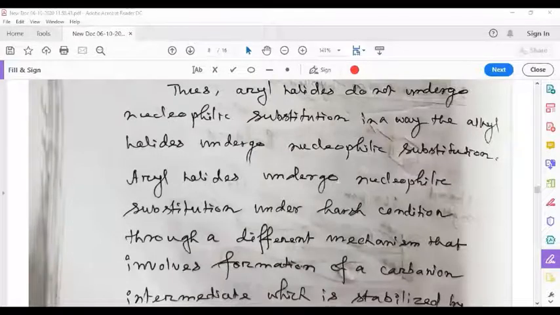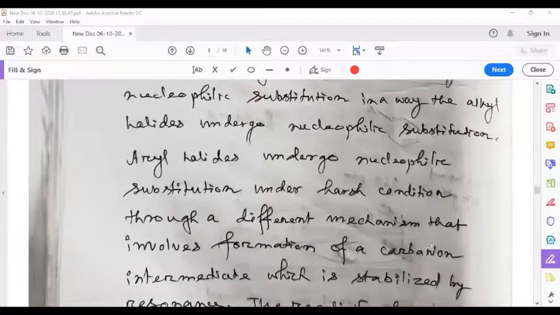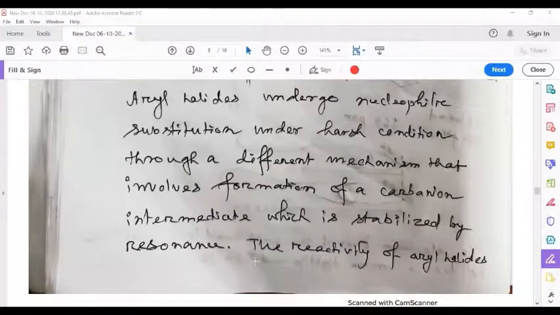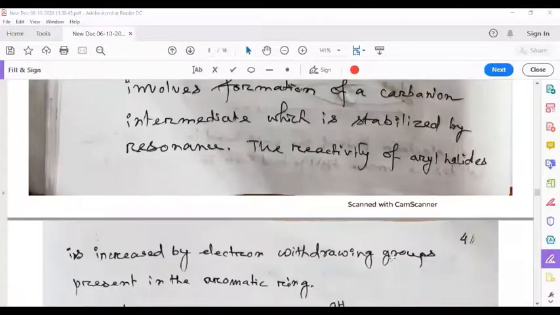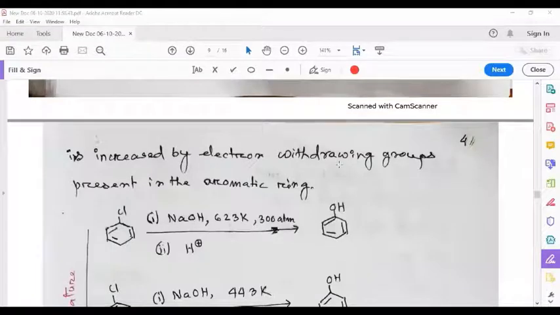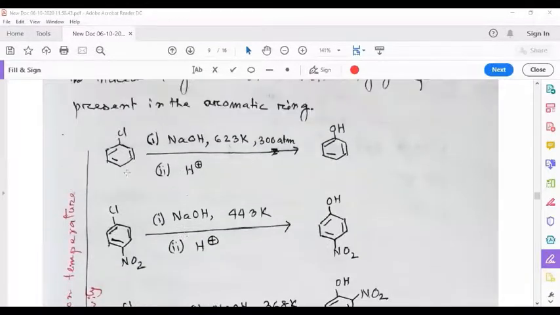Aryl halides undergo nucleophilic substitution under harsh conditions through a different mechanism that involves formation of a carbanion intermediate, which is stabilized by resonance. The reactivity of aryl halides is increased by electron withdrawing groups present in the aromatic ring, and this is evident in these examples. Here it is chlorobenzene. If that is heated with sodium hydroxide at 623 Kelvin under 300 atmospheric pressure and followed by protonation, we get phenol.